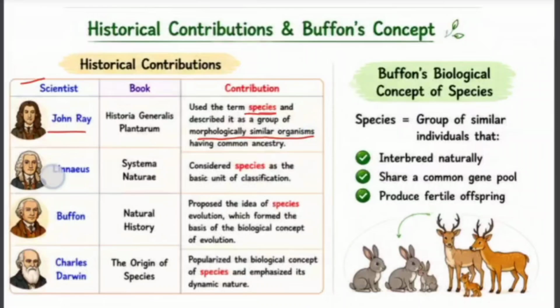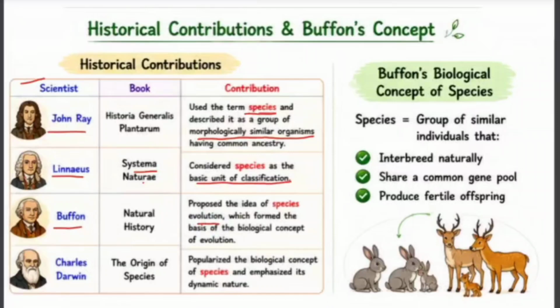Next, we have Linnaeus. Linnaeus is known as the father of taxonomy. In his famous book Systema Naturae, he considered species as the basic unit of classification. Many modern classification systems are still based on the principles introduced by Linnaeus. And then we have Buffon. Buffon proposed ideas suggesting that species are not completely fixed and may change over time. These ideas later contributed to evolutionary thinking.